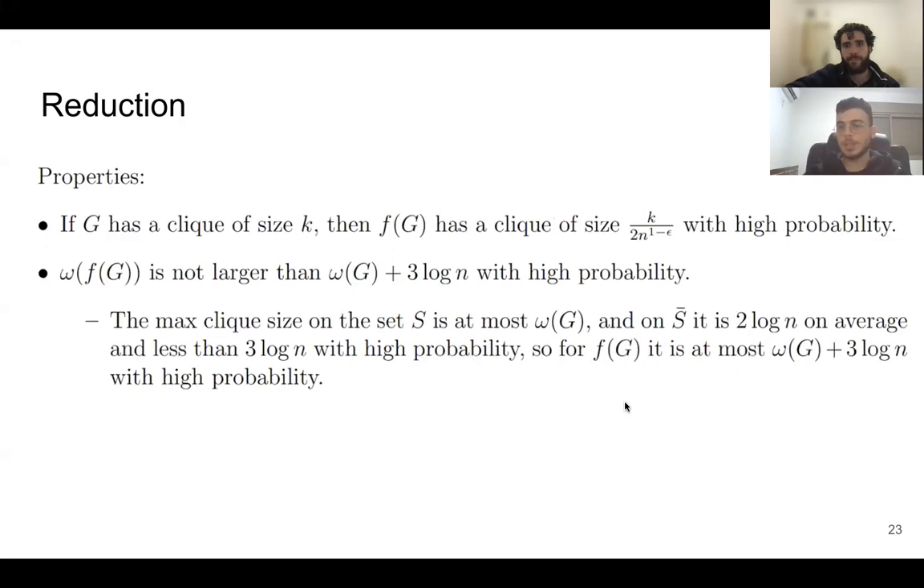And the second property is that the clique size will not increase by a lot. The clique size of f of G is not larger than the clique size of G plus 3 log n with high probability. The reason is that the clique size of f of G is bounded by the clique size of S and the clique size of the complement of S. On S, it's at most the clique size of the original graph. And on the complement, it's at most 3 log n with high probability. On average, it's 2 log n, and with high probability, it's better than 3 log n. In total, it's the original clique size plus 3 log n.